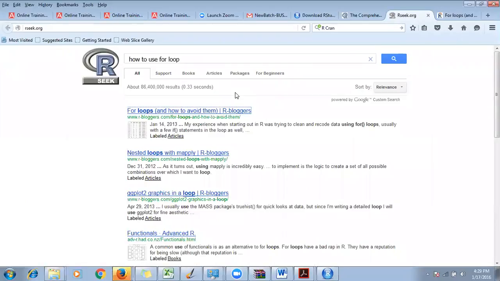So this is the best way to start doing self-learning. If you want to explore something which you don't know, go ahead and use this site, rseek.org, and it will tell you how to use anything that you want, a for loop, or what the different data types are, and everything that you want to learn inside R.